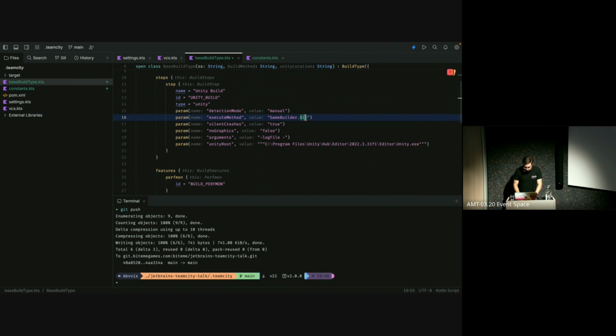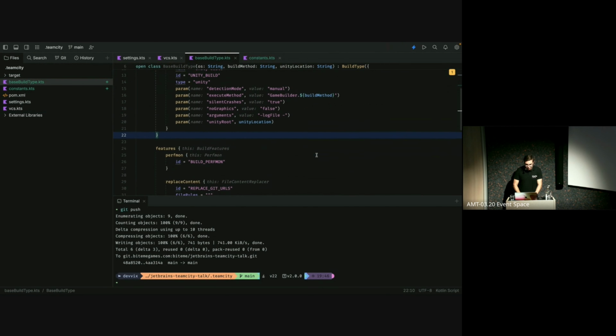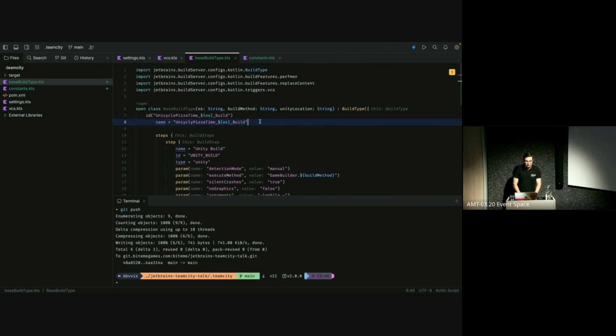What did I name it again? Oh, build methods, my bad. And in this Unity root here, we are just going to add in our actual Unity location. Voila. Having done that, we can now dynamically make more, or at least we can inherit from this class and make different OS configurations, passing in all the info we need.